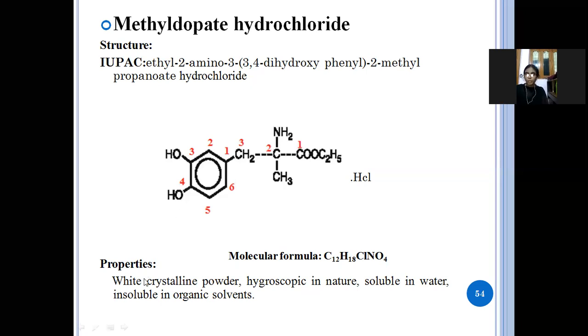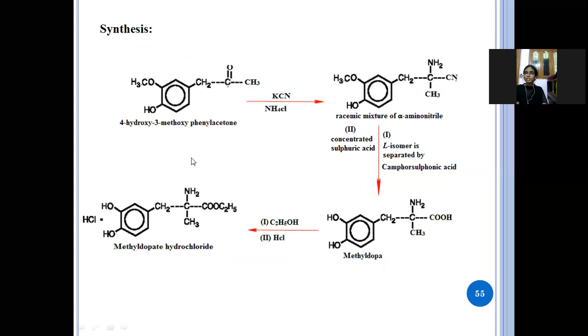Next properties, it is a white crystalline powder, hygroscopic in nature, soluble in water, insoluble in organic solvents. So synthesis, here the starting material is 4-hydroxy-3-methoxyphenyl acetone. See here in the fourth position hydroxy, 1, 2, 3, 4 hydroxy, 3-methoxy phenyl acetone.